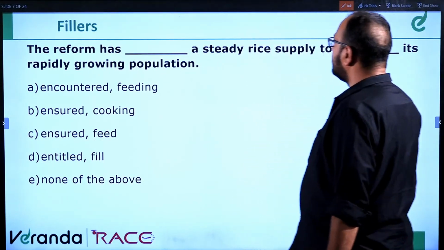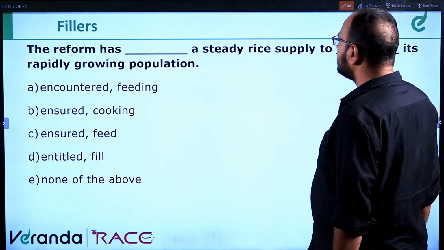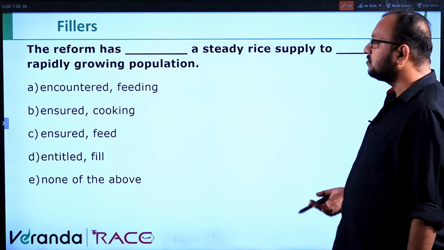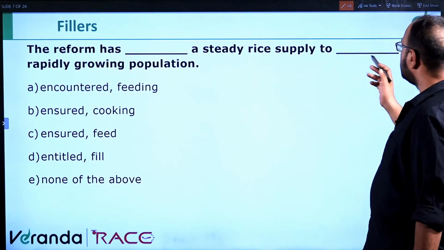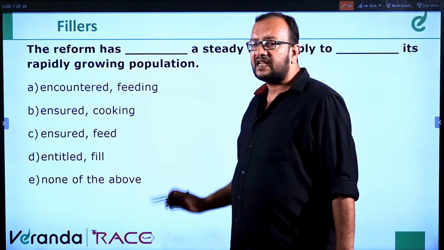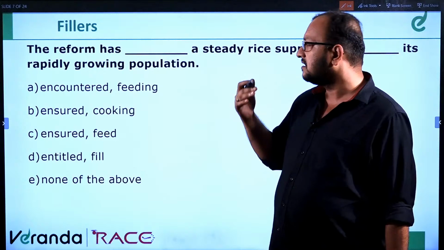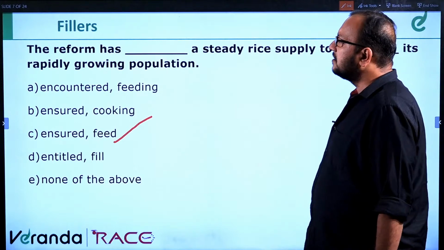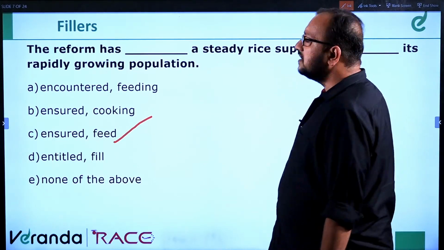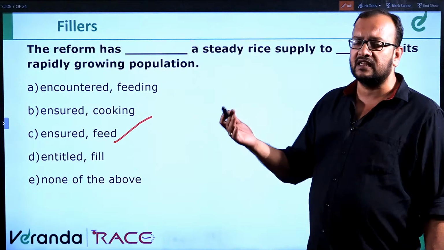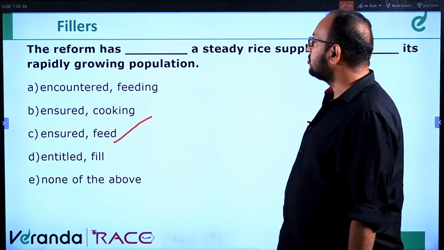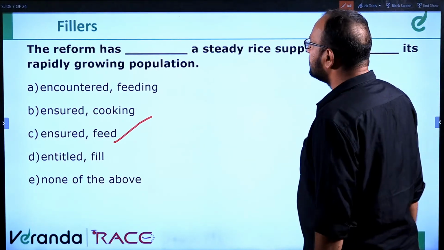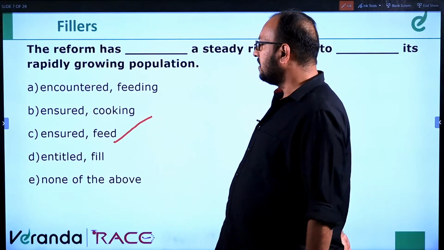The reform has dash a steady rice supply to dash its rapidly growing population. So, the second one, to satisfy, to feed, this kind of word should be there, because to dash its rapidly growing population, rice has to be provided, supplied, fed. So, feed will be the correct answer in the second one. The reform has ensured, this reform means change, evolution in that case. This reform has ensured a steady rice supply to feed its rapidly growing population. So, it will be the answer.